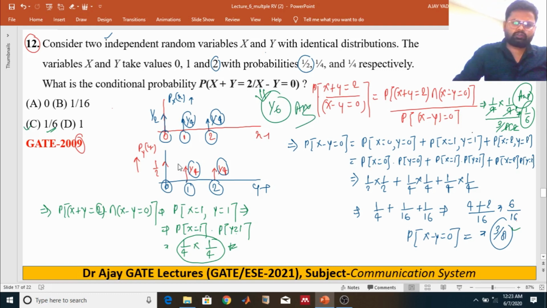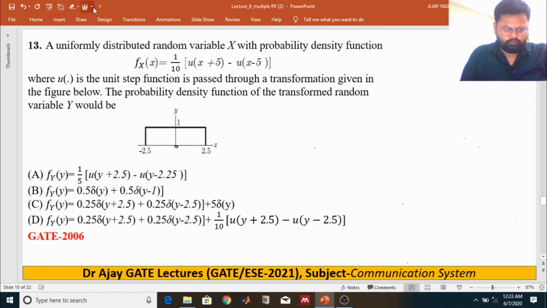Okay, now question number 13, we are going to discuss it. A uniformly distributed random variable x with the probability density function f of x, given here, where u is the unit step function, is passed through a transformation given in the figure below. This is the transformation figure between x and y. The probability density function of the transformed random variable y would be, we have to find the PDF of random variable y.